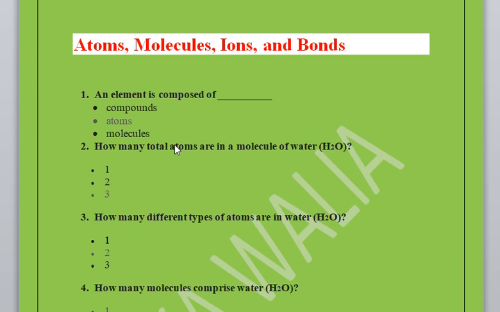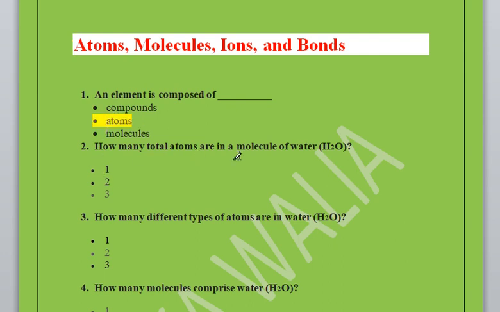Today we are going to discuss atoms, molecules, ions and bonds between different molecules. These are the MCQs important for NEET, Assistant Professor, TGT, PGT, GIC, GDC, State PCS, Scientific, MSc Entrance and other exams. So let's start. An element is composed of compound, atom or molecules? So the correct option is atoms.